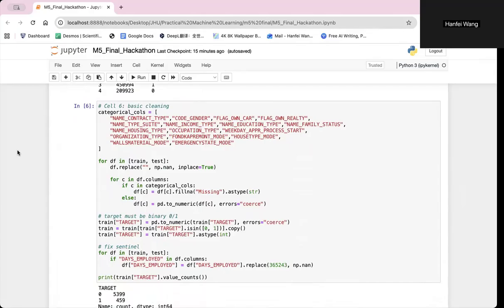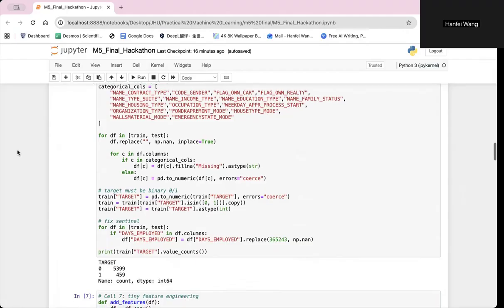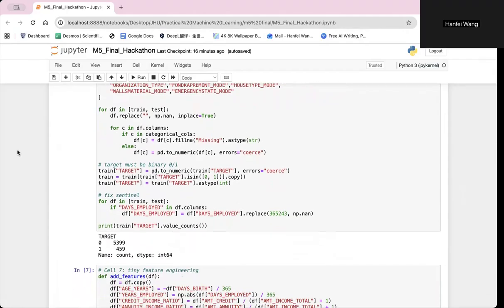Next, I cleaned the dataset. Missing values were handled and the categorical variables were converted into consistent formats. I also ensured that the target variable contains only binary values representing default and non-default borrowers.